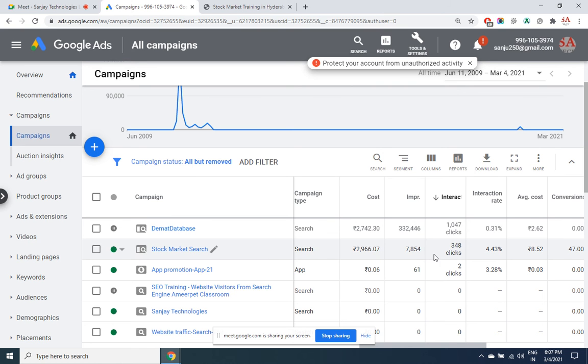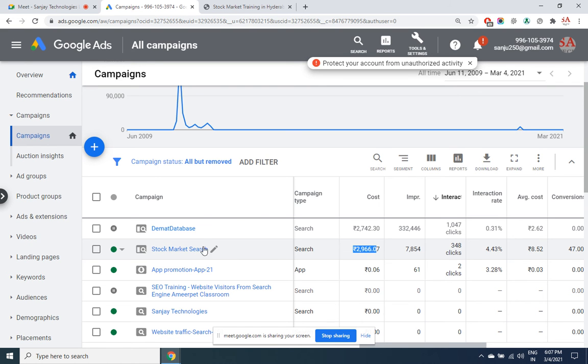Likewise, this second ad is slightly higher because DMAT database is cheaper. Stock market is a very expensive keyword. Even then, it is cheap compared with traditional marketing. 8.5 rupees is what we have spent, and this is the return we have got.